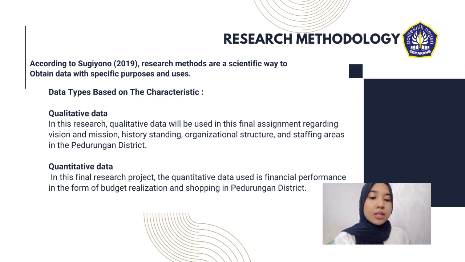In this research, qualitative data will be used regarding vision and mission, history, organizational structure, and staffing in Pedurungan District. And then quantitative data. In this final research project, the quantitative data used is financial performance in the form of budget realization and expenditure in Pedurungan District.